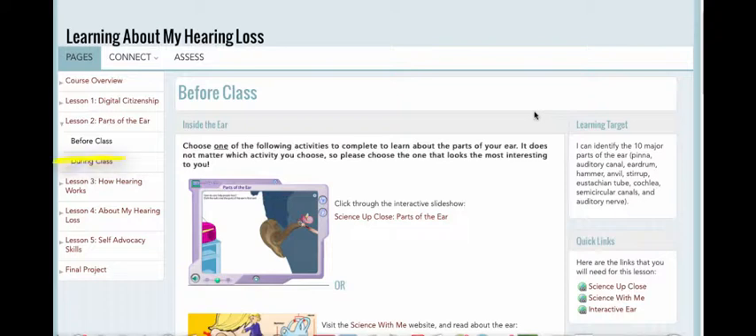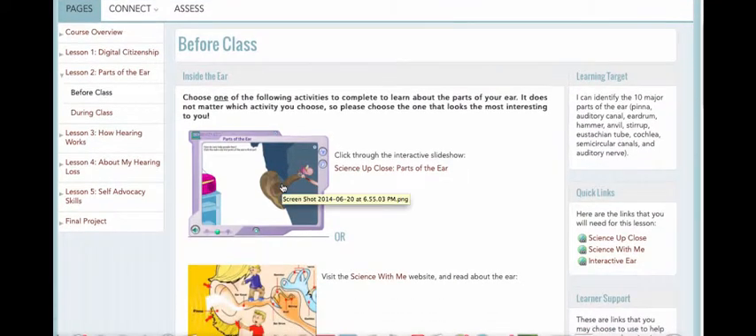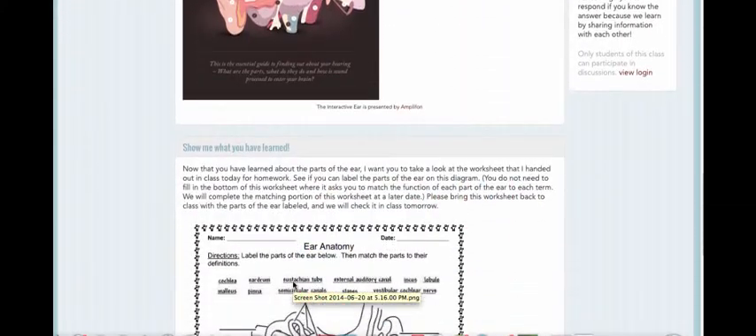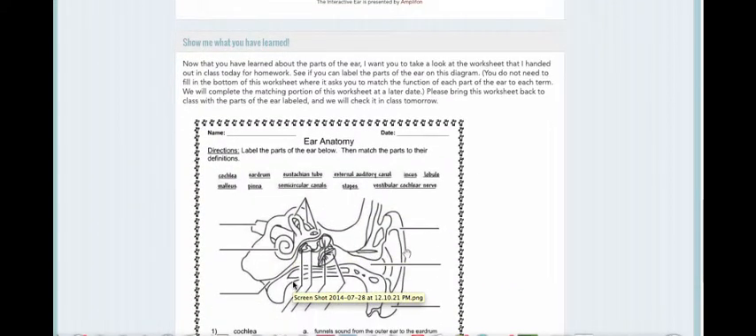So if you click on Before Class, you'll learn about the activities that you'll be required to do before you enter my classroom. Usually there's some modules that you'll need to click through, interact with the content, read, and then as you scroll down to the bottom, there's also some kind of activity where you're going to show me what you have learned throughout the lesson.